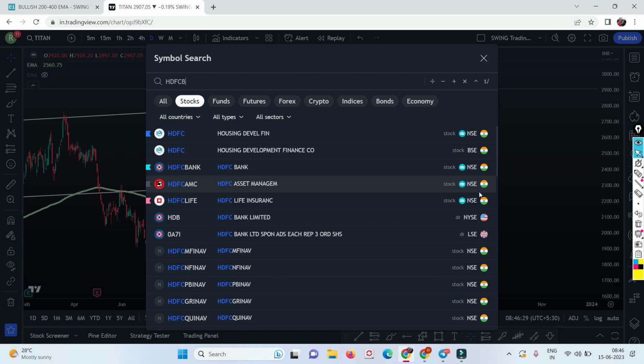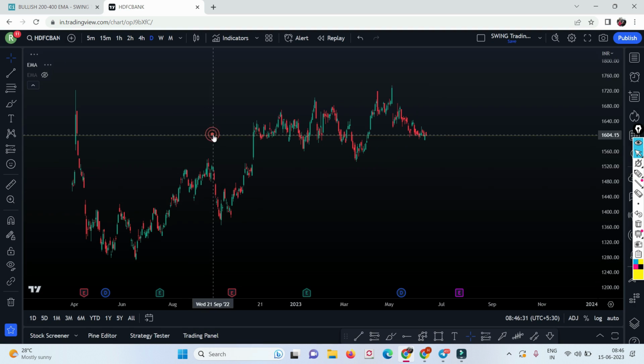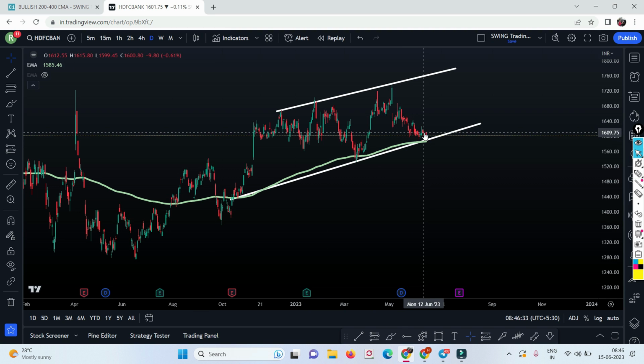HDFC Bank. Okay, this could be a classic example. Though this is above the 200 moving average, just in case if the Bank Nifty goes up, this will have the potential to go up, because this is at my white color trend line. It is taking the support of the 200 moving average, right? So this can be a good potential stock.